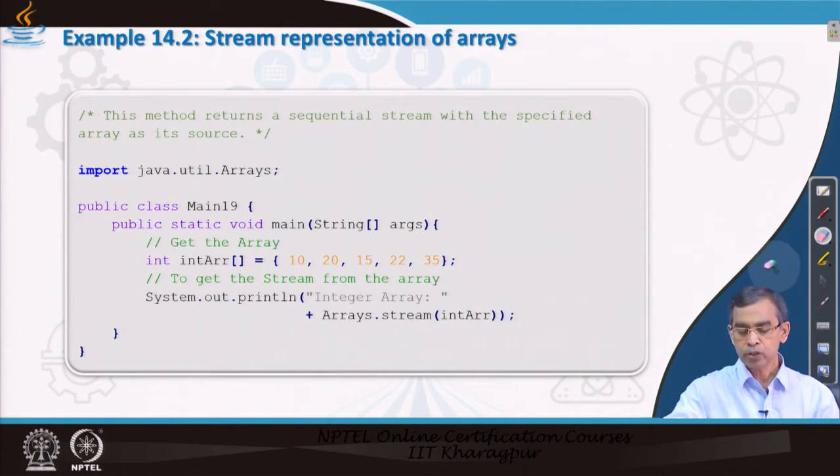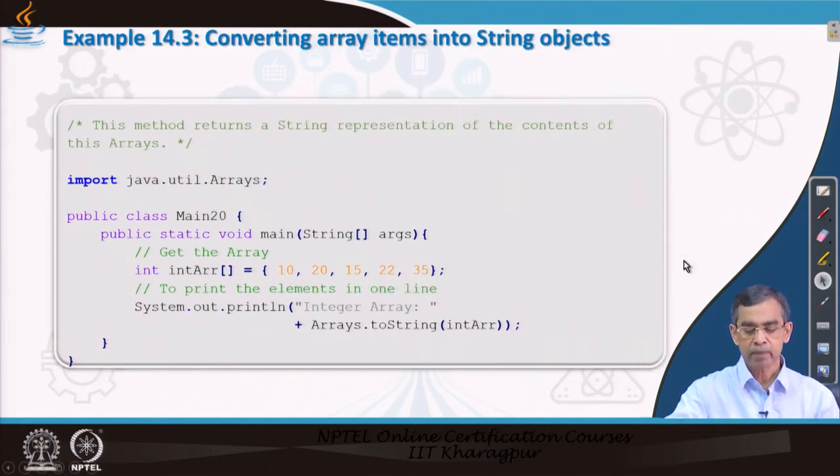There is also another method, the toString method, which converts into a string type. This is the same program: we create an integer array and then convert it into a string.